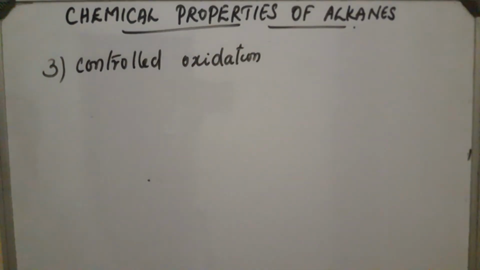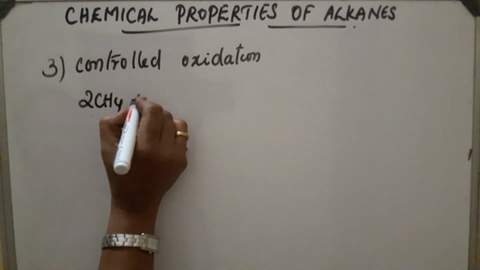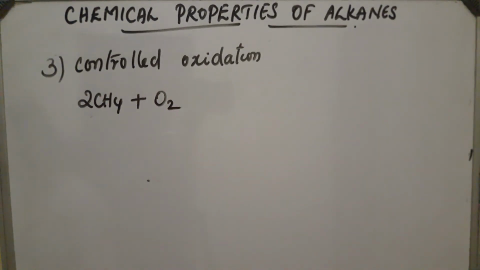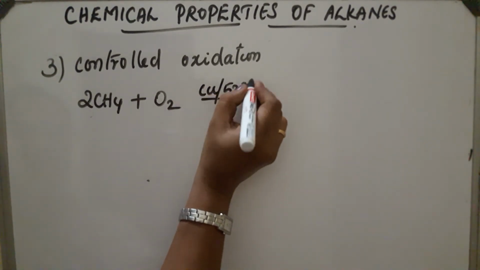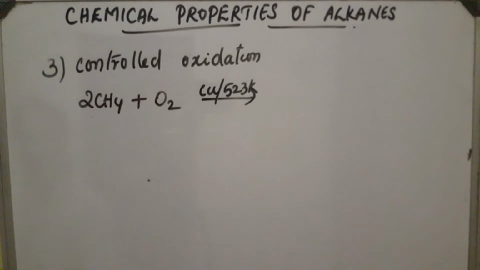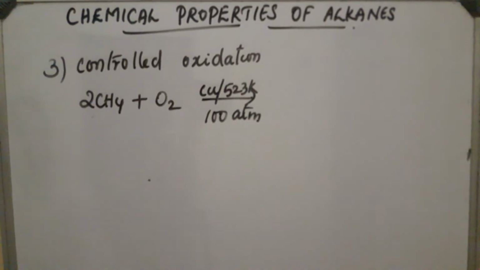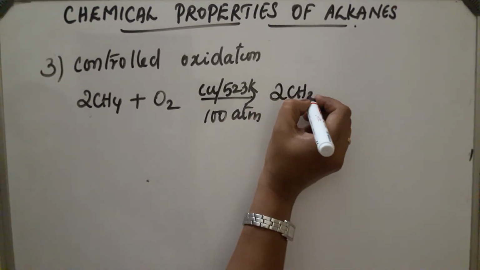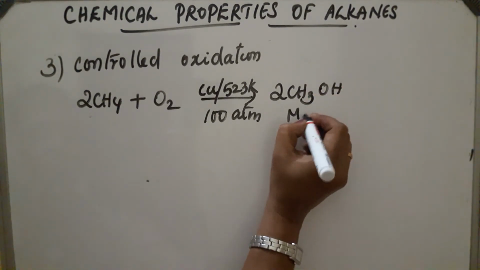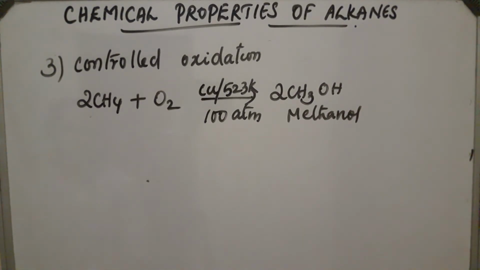Controlled oxidation. First case, what will happen in the case of methane on reaction with oxygen? The catalyst used is copper at about 523 Kelvin and at a high pressure of 100 atmospheres the reaction takes place. So methane on controlled oxidation in presence of copper at 523 Kelvin gives an alcohol. Methanol is obtained. This is the first compound obtained.